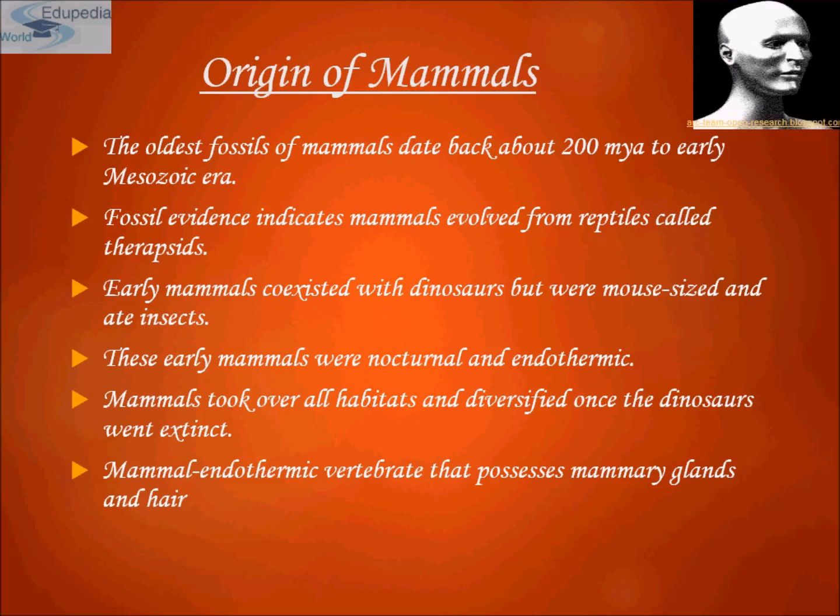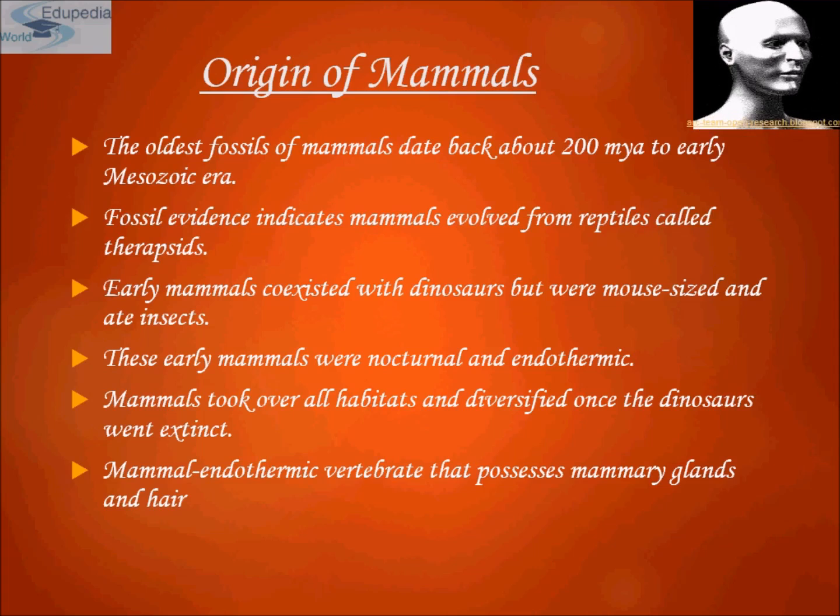The first class is Monotremes, which lay eggs. With only three living species, they are the mammals that lay eggs. The eggs are incubated in a nest, and after the eggs hatch, the young feed on the milk secreted by the fur of the mother. One species of monotreme, the platypus, lives in Tasmania and Australia. Besides the few monotreme species, all mammals are characterized by giving birth to live young.